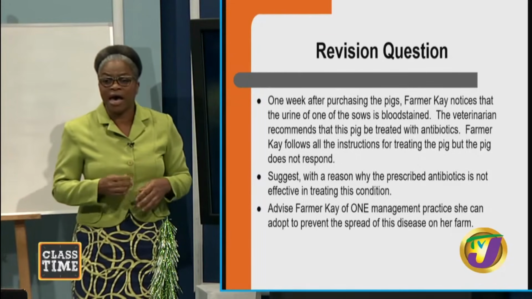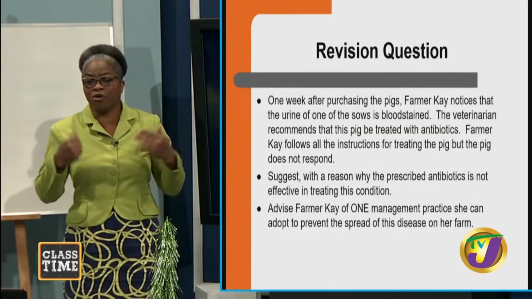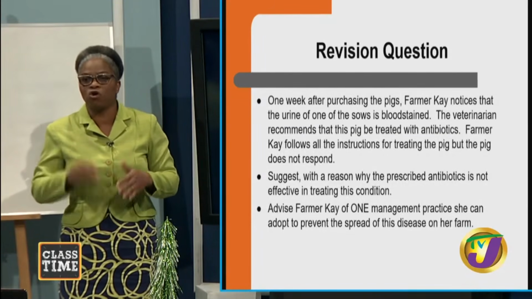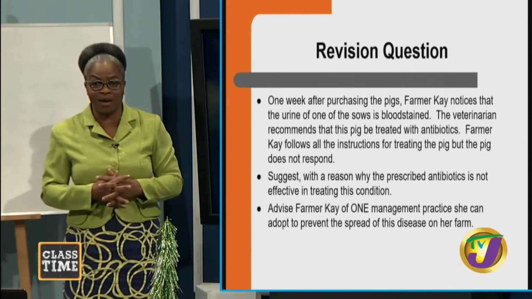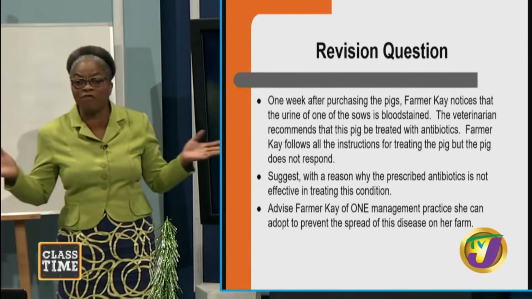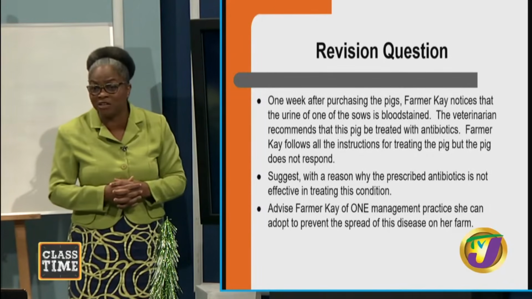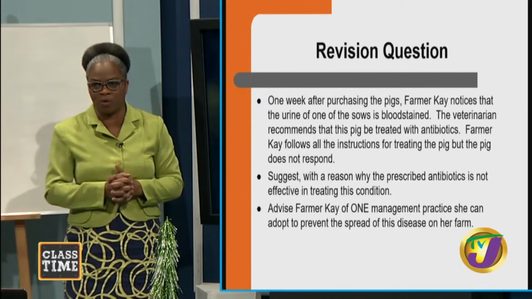Good? Next, advise Farmer K of one management practice she can adopt to prevent the spread of this disease on her farm. I'd want to tell Farmer K to practice what we call quarantine. You're getting animals from somewhere else, you want to put them in quarantine first, at least 2 weeks, to ensure that they are well, because you don't want them to come into your flock and give your livestock any disease at all. So I'm saying that we could either isolate them first, or we can put them in quarantine.